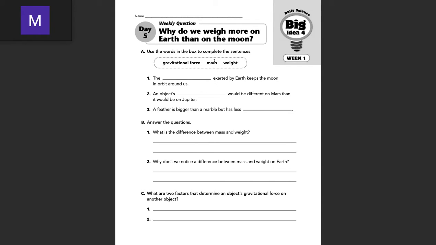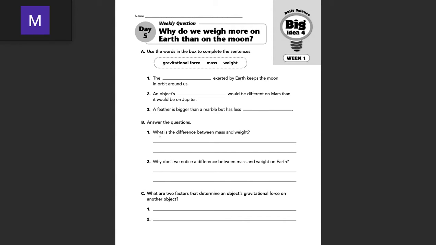So then by process of elimination, number 3 would be mass. A feather is bigger than a marble but has less mass. Right? Makes sense. The feather is larger but does not have as much matter it's made up of as a marble does. So a marble has more mass.